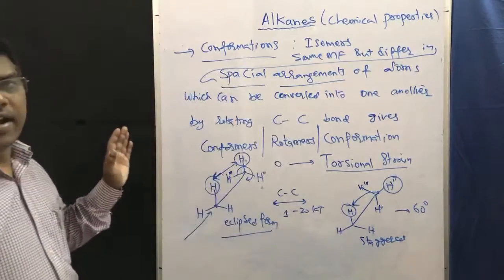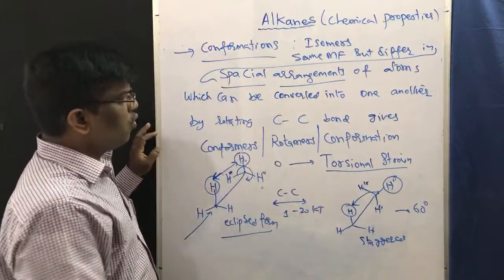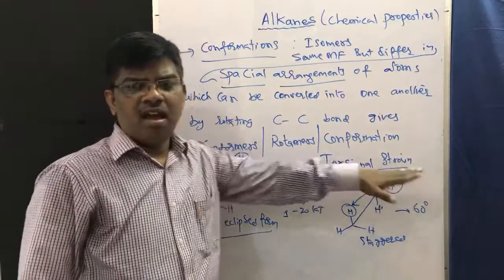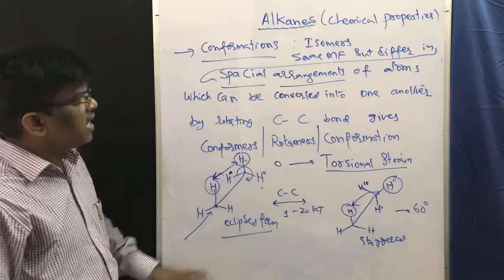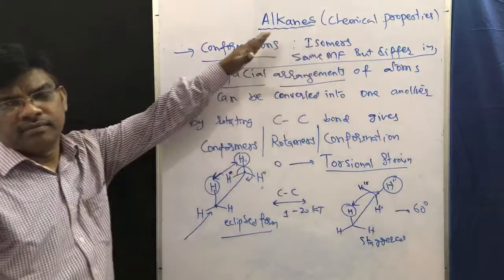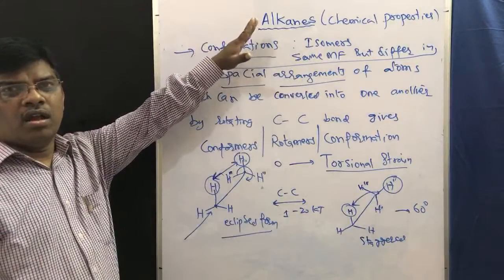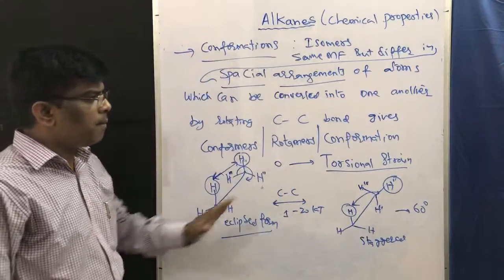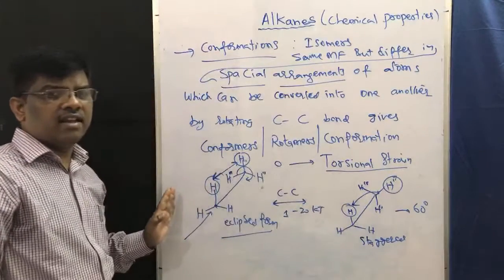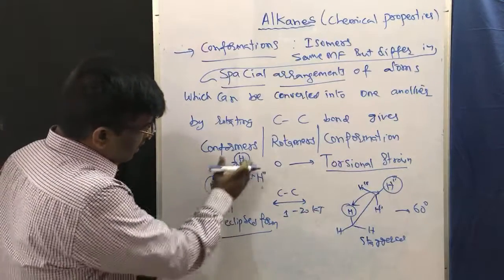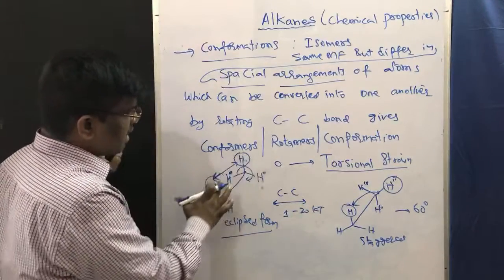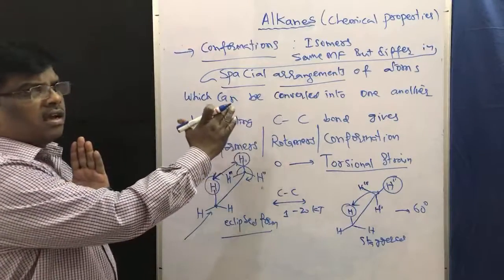Dear students, to overcome this torsional strain, alkanes undergo CC bond rotation, which gives rise to conformers. It is very simple. What is torsional strain? Torsional strain is nothing but the strain that arises because of the alignment of these atoms on the same line.